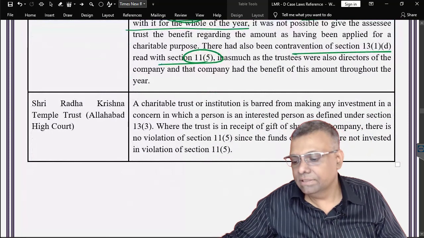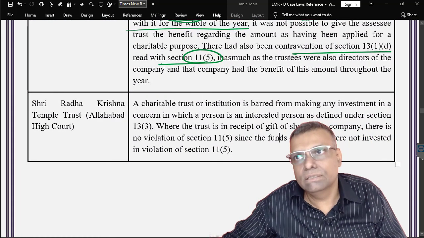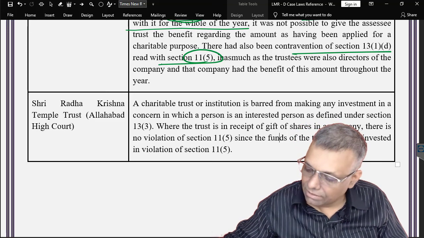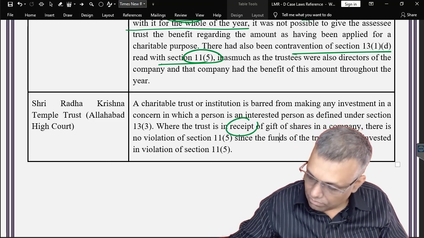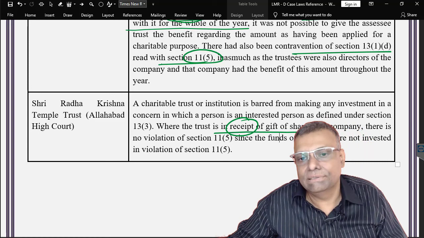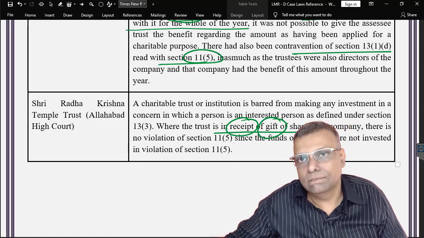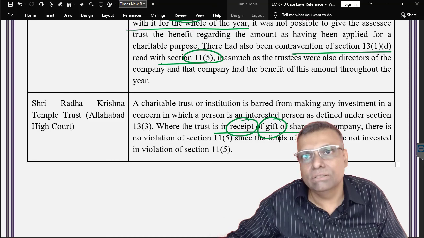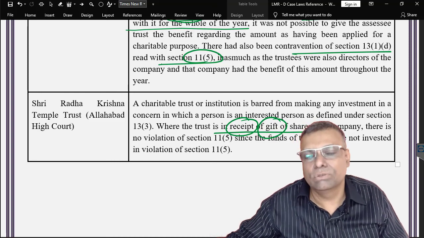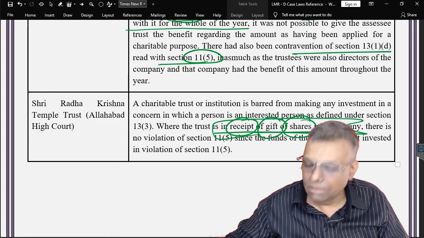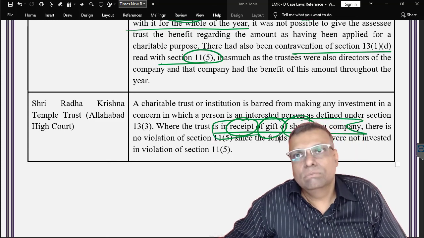Okay, however, if there is any trust, okay, which is getting some donations or some contributions, but you are getting it in kind. Okay, so you are receiving some assets in the form of a donation. In simple English, somebody is gifting shares to the trust, so the trust is receiving that as a donation of shares in the company. Okay, so will that be a violation?